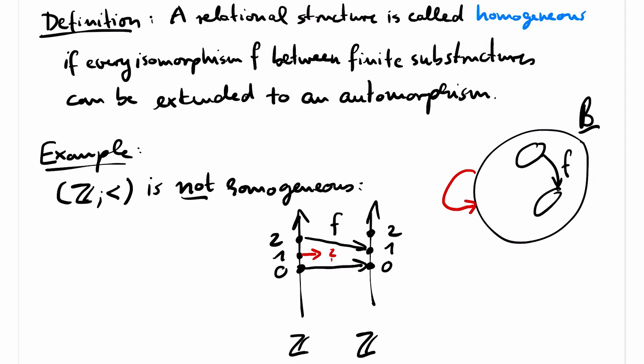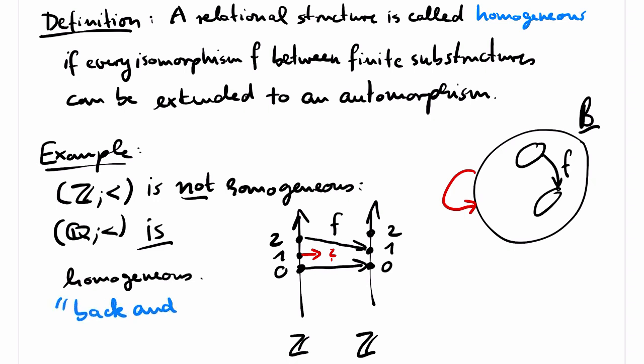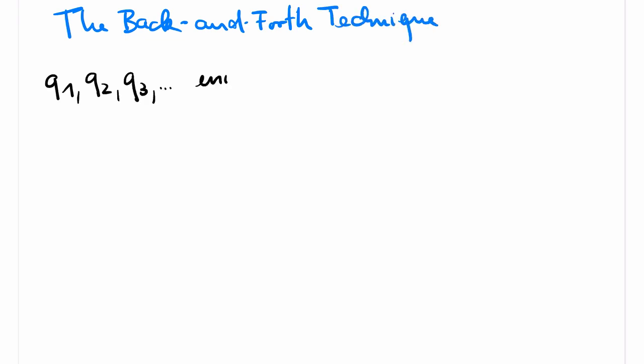An example of a structure which is homogeneous is the strict linear order of the rational numbers, Q. To prove the homogeneity of this structure, we use a very important proof technique in model theory, namely the so-called back and forth argument. To prove the homogeneity of Q, we first fix an enumeration, q1, q2, and so on, of all rational numbers.